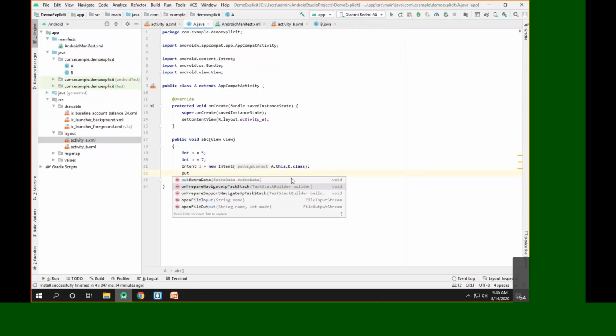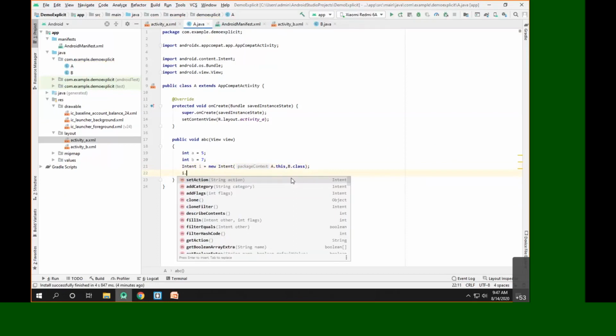Now putExtra is basically a method of the Intent class, so we can call it simply as i.putExtra. As I already said, putExtra is an overloaded method. You can see the first parameter is the same, which is nothing but the key name of the corresponding data.